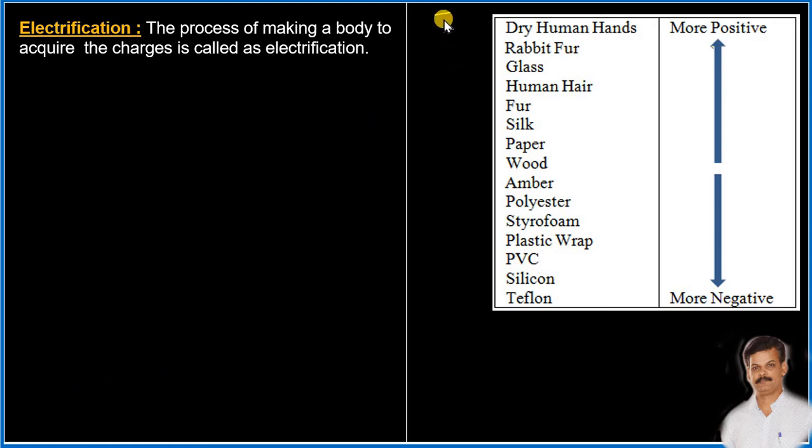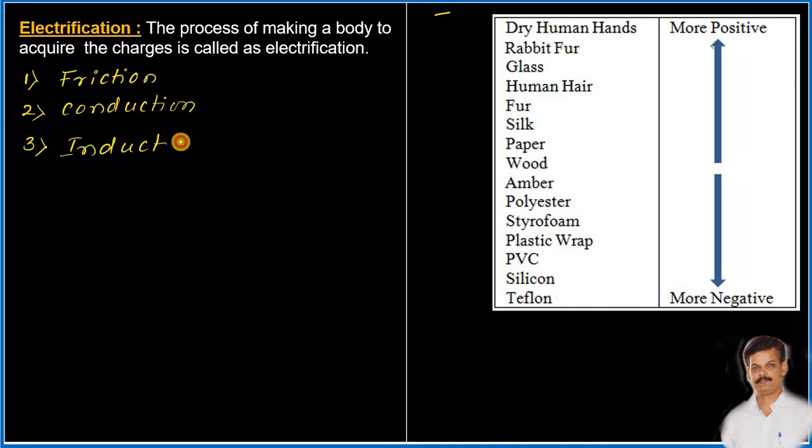The electrification process is simple. There are three different ways of electrification. One is electrification by the method of friction. Second one is the electrification by the method of conduction. And the third one is electrification by the method of induction.